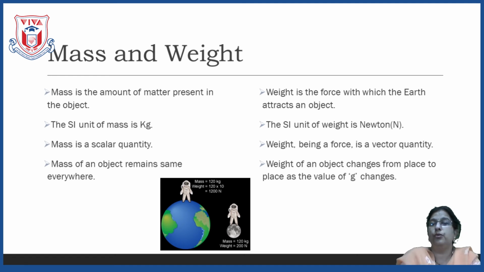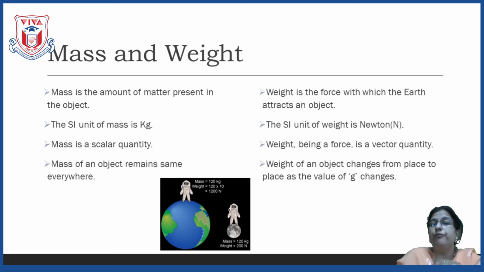Even if I take the roll of sellotape to the moon and measure its mass, the mass will be the same. Then what will be different? The weight of this will be different. Is it clear, children? The weight will be different. Mass will be the same here and on the moon also, but weight will be different here and on the moon. Now, what is exactly the weight?